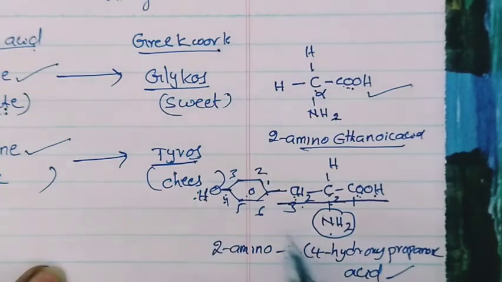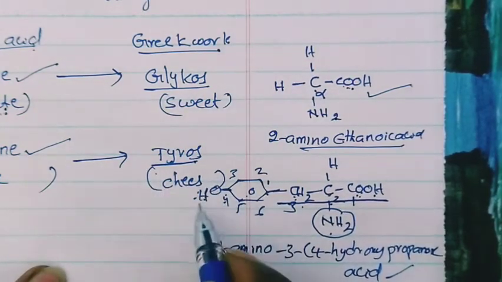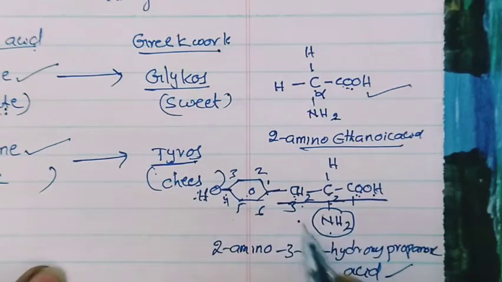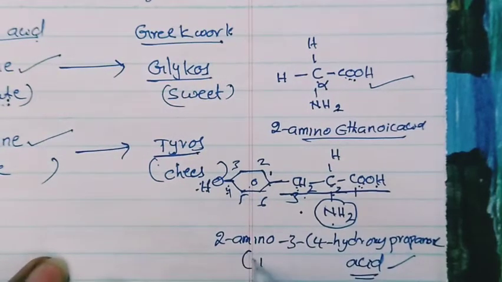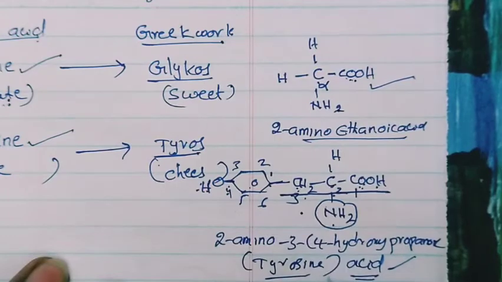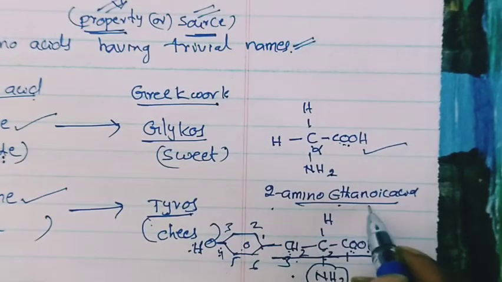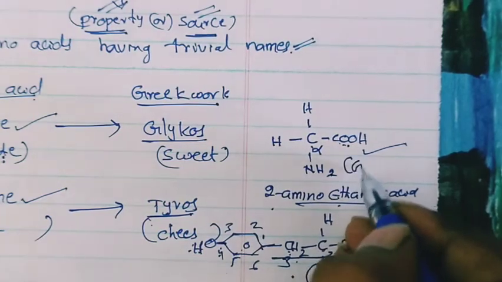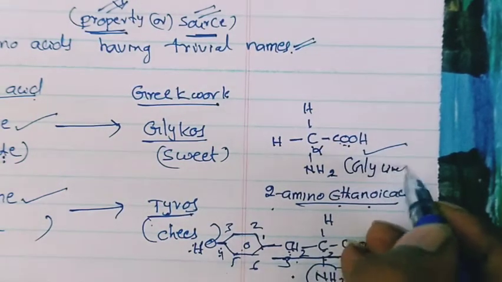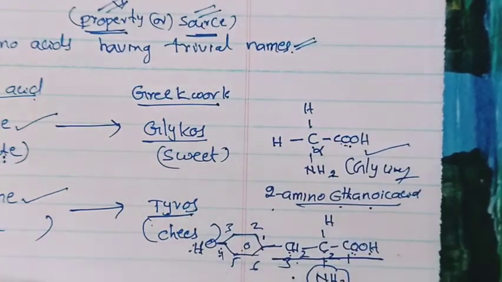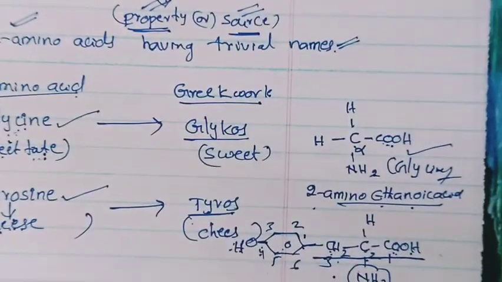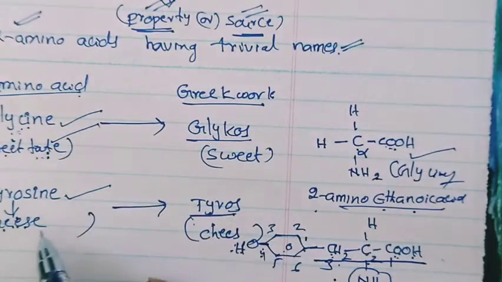But what is the common name? Tyrosine. Tyrosine is a common or trivial name. What is the common name of 2-aminoethanoic acid? That is glycine. So every compound has a trivial name. Here I gave only two examples, glycine and tyrosine.